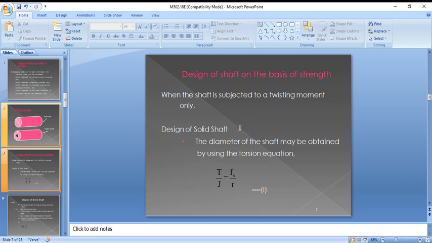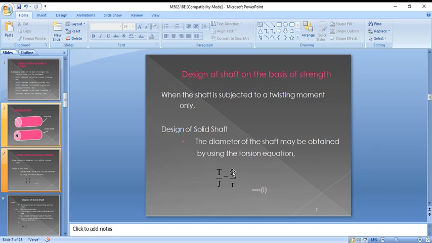First we consider the solid shaft, then we go for the hollow shaft. The diameter of the shaft may be obtained by using the following equation. Design of solid shaft means you need to find the diameter of the shaft. As we know the torsion equation, you already studied it in strength of materials.